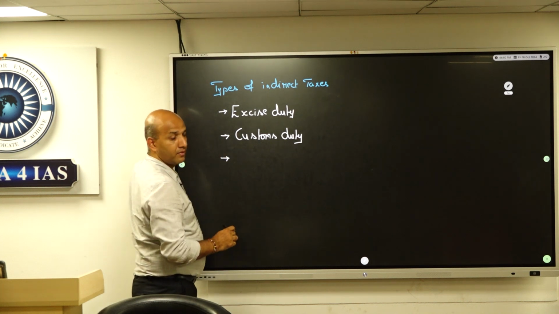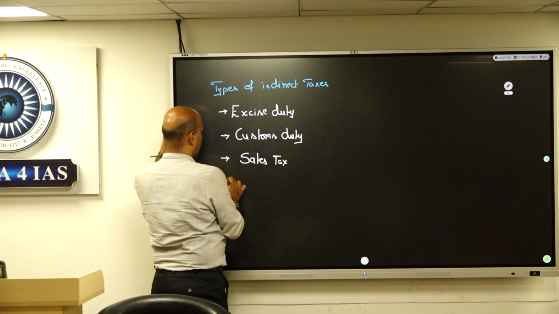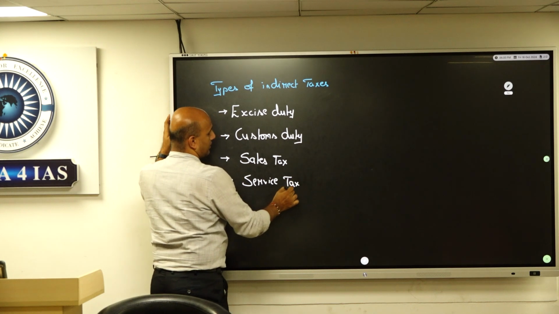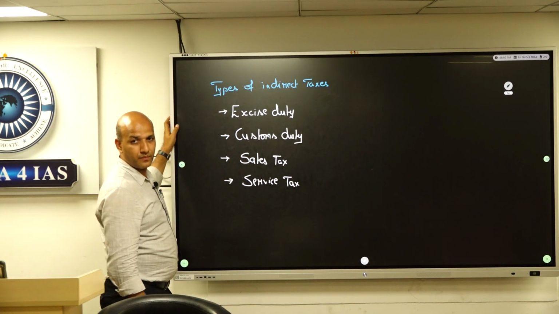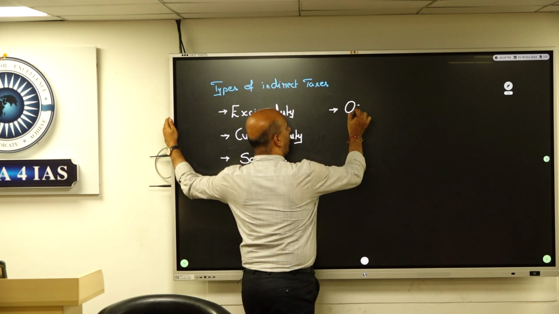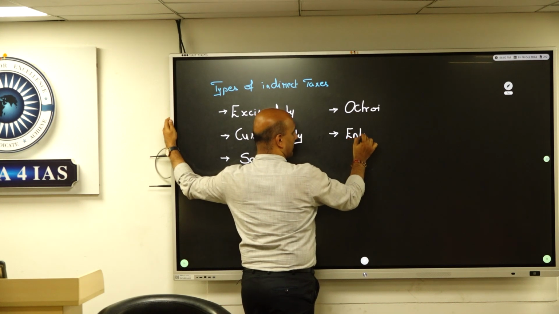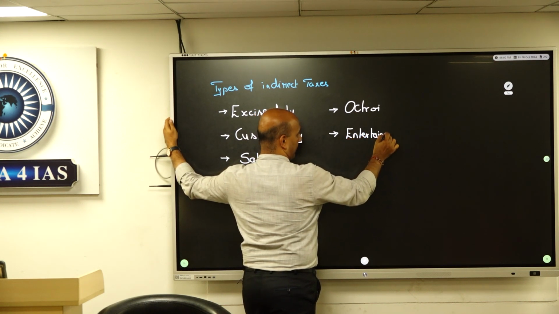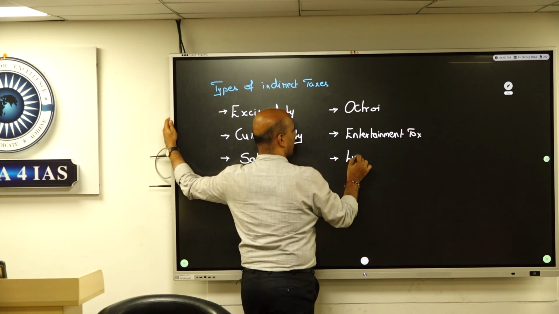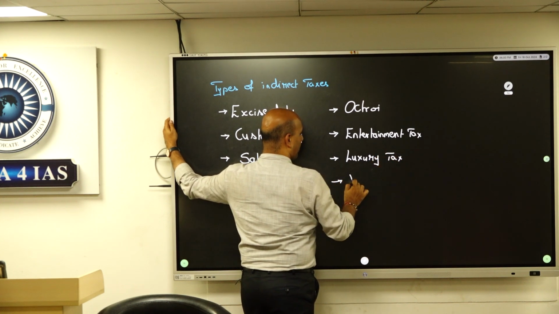Then we have sales tax, service tax. We have things like octroi, pretty old. Entertainment tax, this is at state level. Luxury tax. With reforms, what was brought about? The idea called VAT.